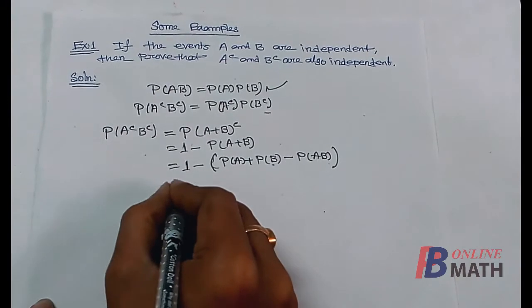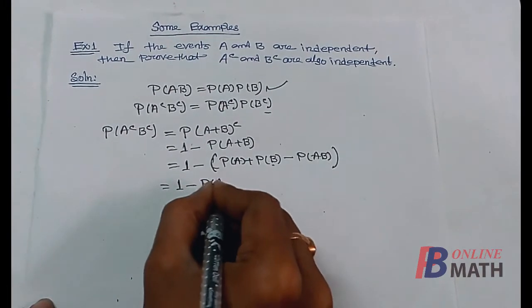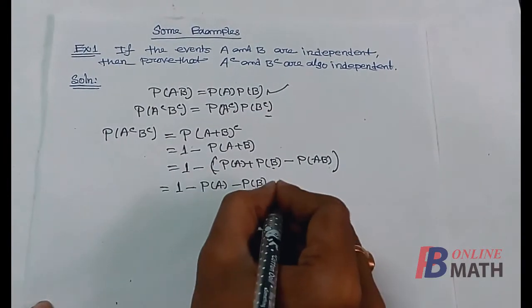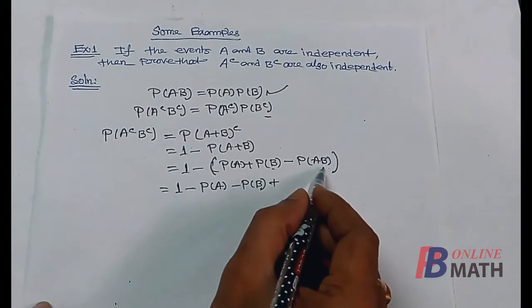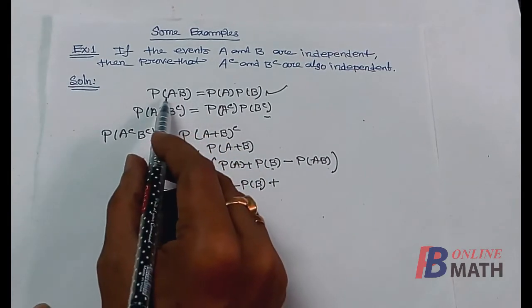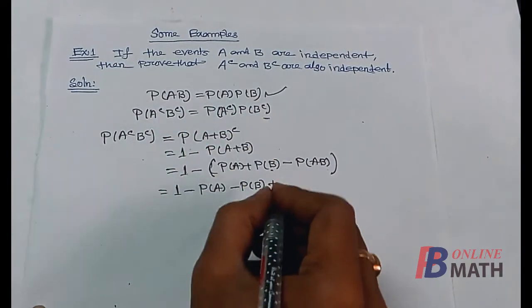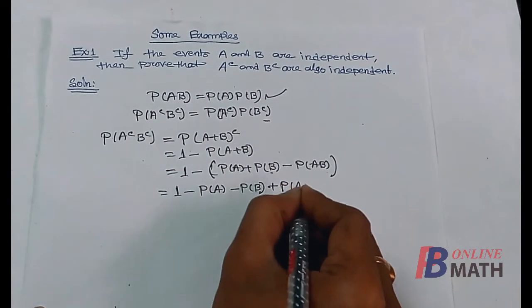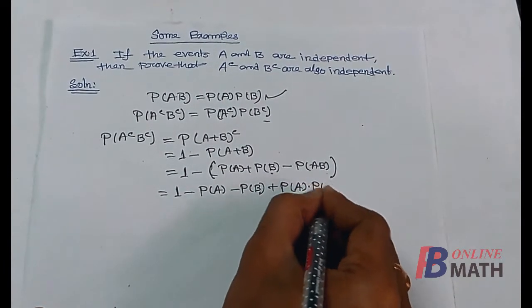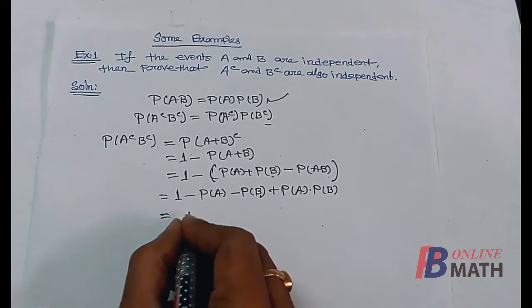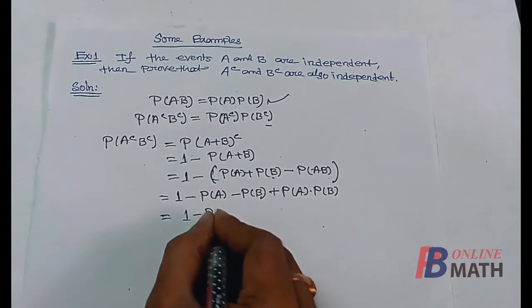Okay, this is equal to 1 minus probability of A minus probability of B, now minus minus plus, probability of AB. Now it is given that probability of AB is equal to probability of A multiplied by probability of B. So it is probability of A into probability of B, so this is 1 minus probability of